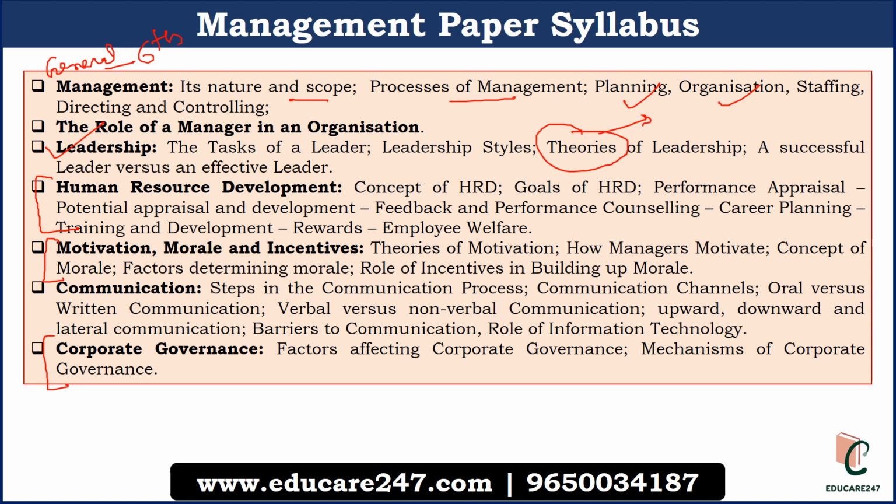If some committees have been formed for corporate governance, that you have to read. So here some portion can be from current affairs. If you are tracking any business newspaper, just see if some changes have been made in terms of the governance of companies, and some company laws have been amended. Those things you have to track.